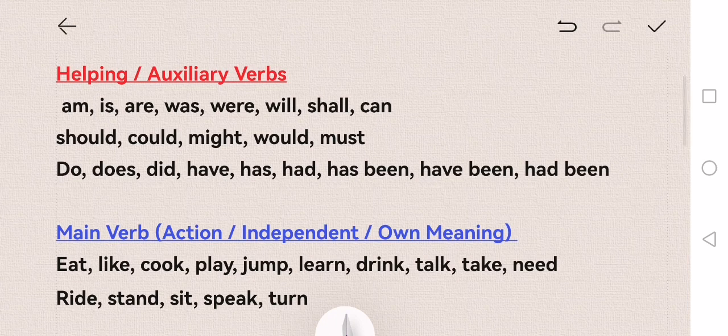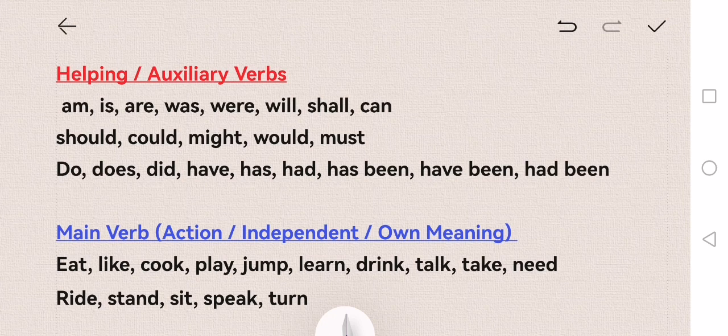Right, today we'll learn about verbs. A sentence cannot be complete without a verb. Normally there are two types of verbs. One is called an auxiliary verb, which is a helping verb. This verb will depend on something else to complete the sentence.